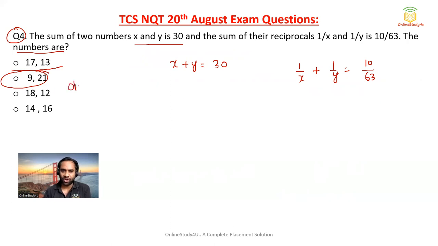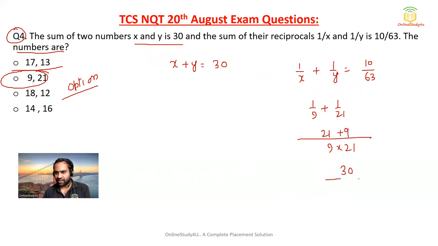So I am basically using the option attack. Now take the second option: 1 by 9 plus 1 by 21. Their LCM will become 9 into 21. So 21 plus 9, that means 30, divided by 9 into 21. Three threes are nine, so 10 divided by 63. So option B itself will become your correct answer.